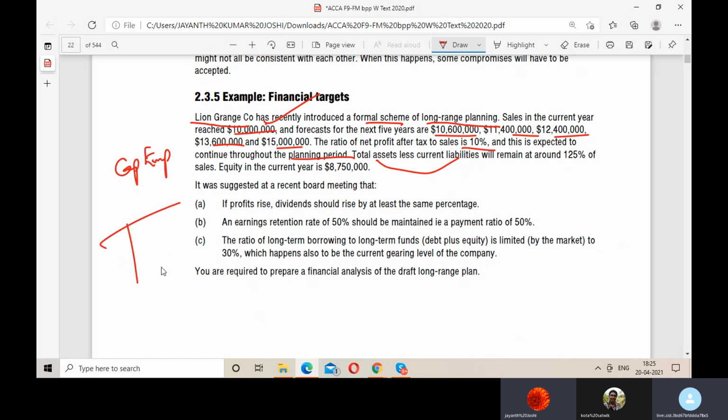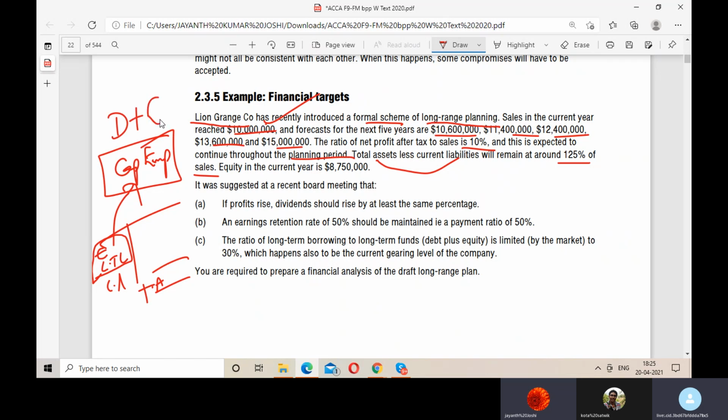Okay, this is your balance sheet. It's like total of assets, current liabilities. This is equity and long-term liabilities. So these two we need to take into consideration, and that happens to be the capital employed, which will remain at around 125% of the sales. So this capital employed, that is in the form of debt and equity, long-term debt and equity, is around 125% of the current year sales.